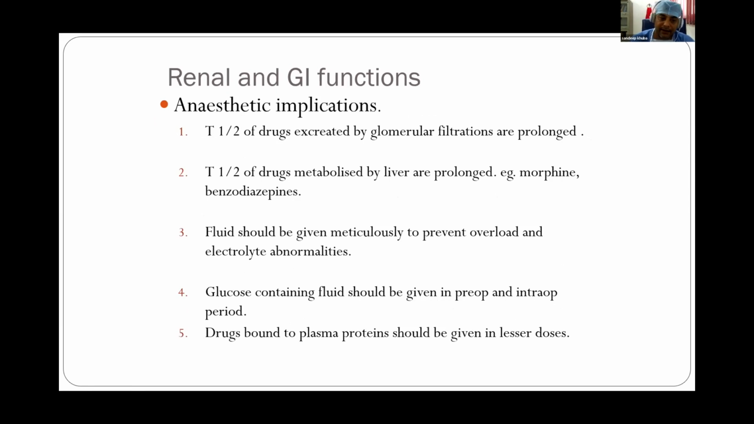So what are the anesthetic implications? The actions of drugs excreted by glomerular filtration are prolonged. Drugs metabolized by the liver are also prolonged, like morphine and benzodiazepines. We should always try to give adequate fluid to these patients to avoid overload and electrolyte abnormalities. And glucose-containing fluid should be given in the pre-op and intra-op period. And drugs with high plasma protein binding, like albumin binding, should be given in lesser doses.